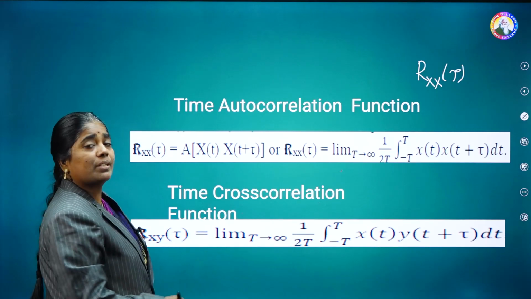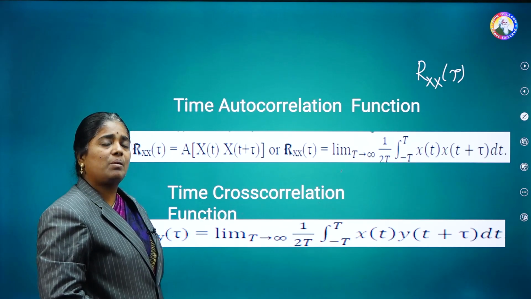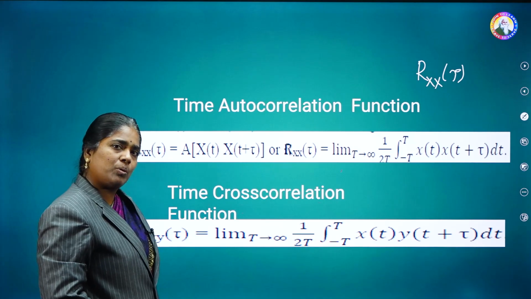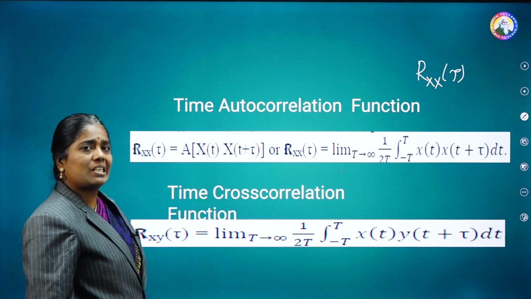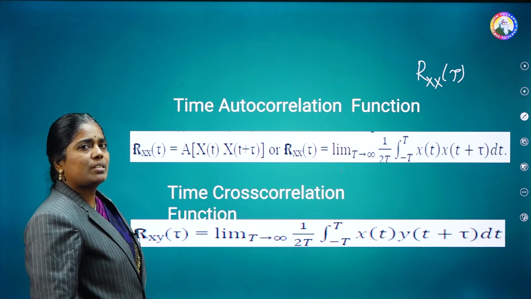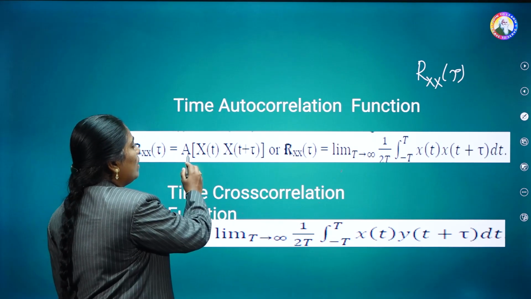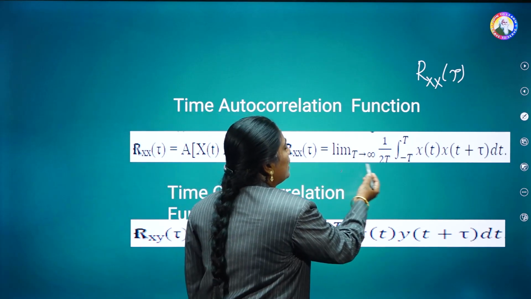So that's how we have seen about the time average as well as time mean square function, time autocorrelation function and time cross correlation function. The statistical parameter instead of E is simply represented as A, and in the formula you have to include the time t here.